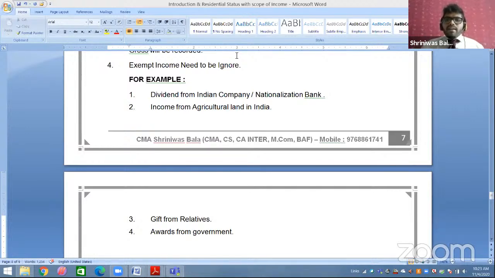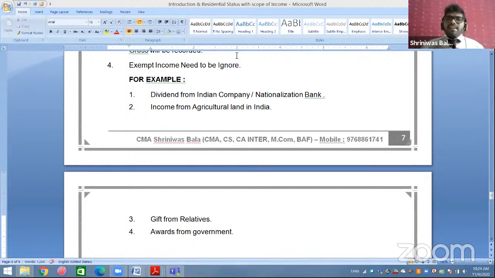Now, what do you mean by Indian company? For example, Reliance, Tata. All these kinds of companies are Indian companies, and any dividend received from them will be fully exempted and you have to ignore it. What do you mean by nationalized bank? Nationalized banks such as SBI and Andhra Bank.